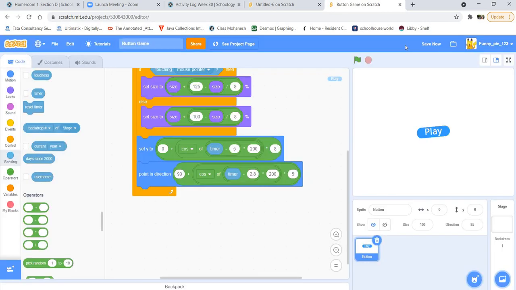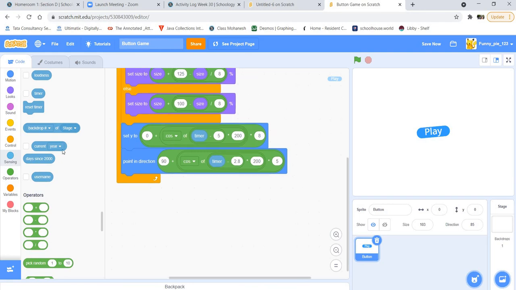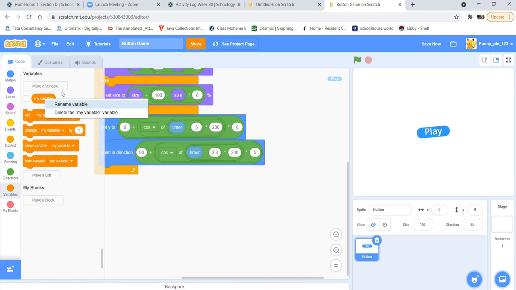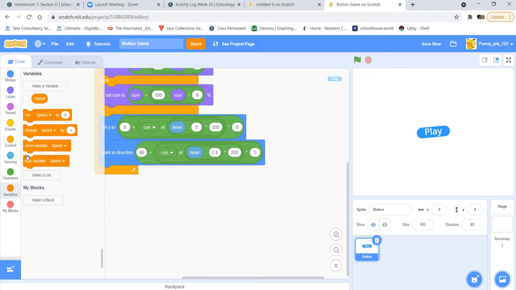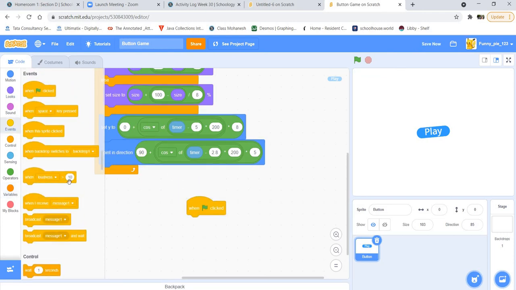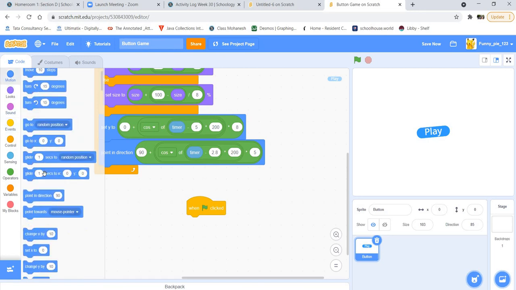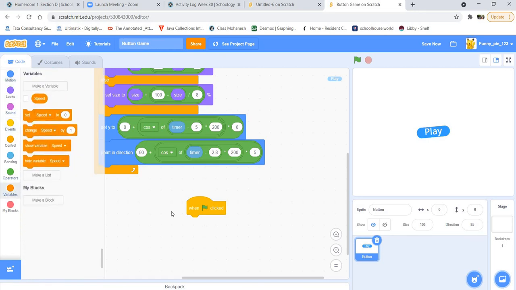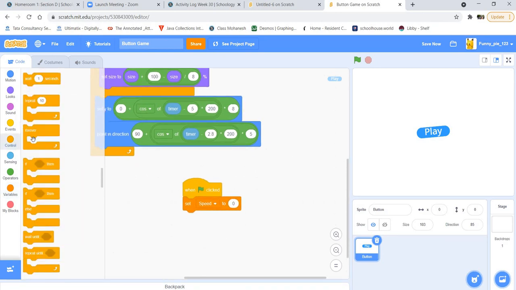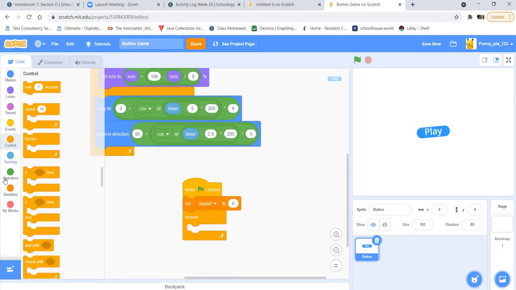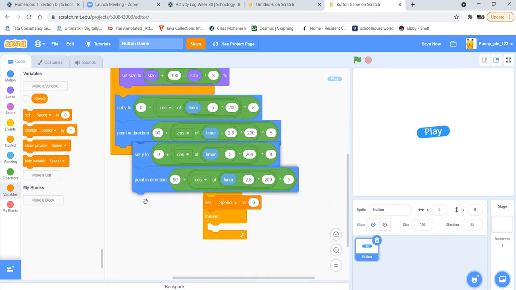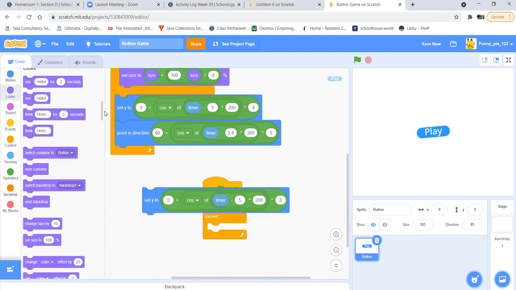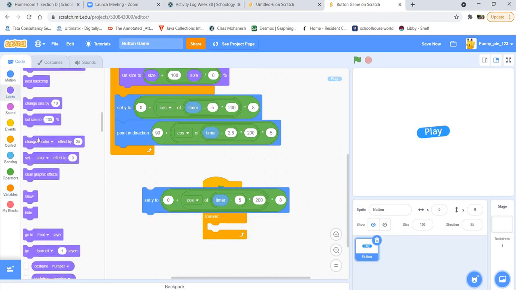Good. So next, let's make it so that it changes the color steadily. For this, we'll need a variable called speed. SPEED, for all sprites, and then hide it. And then grab a when green flag clicked block, and then a point, and then you will set the speed to 0, and then inside a forever loop, you will just duplicate this script, but you want to change this to the color effect.